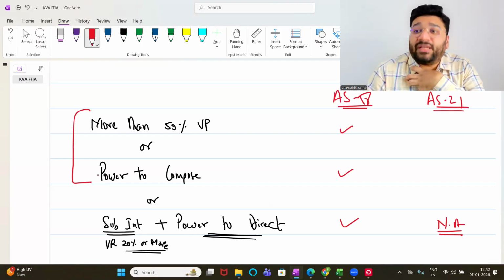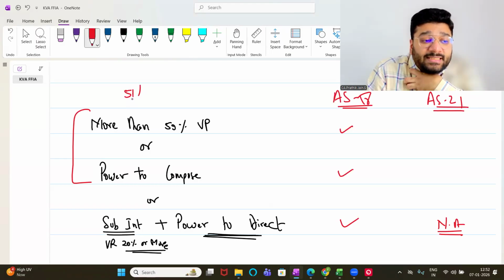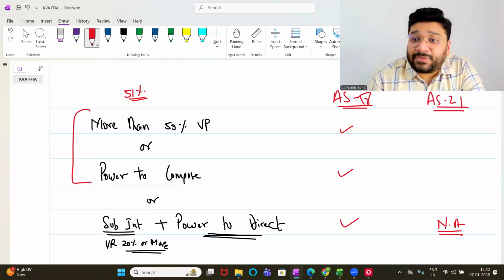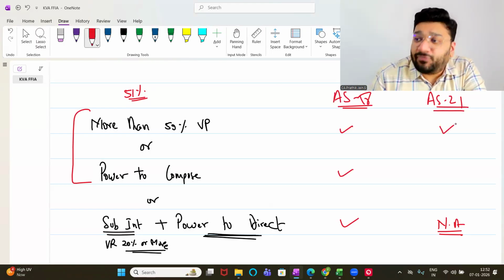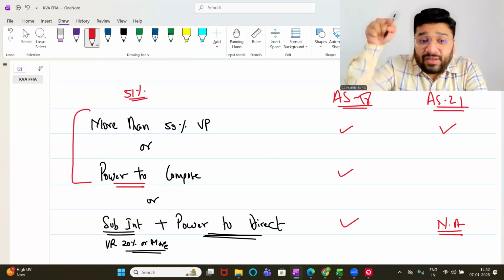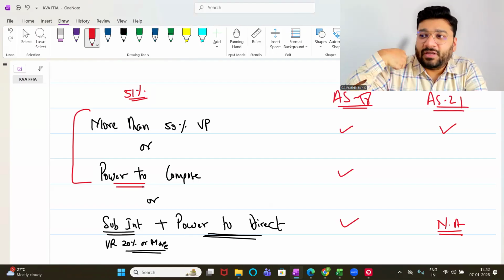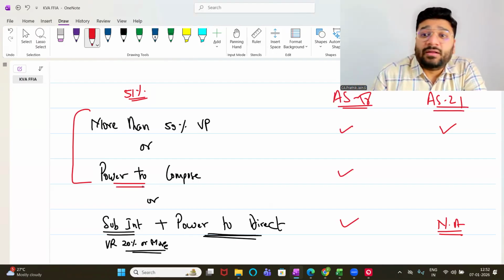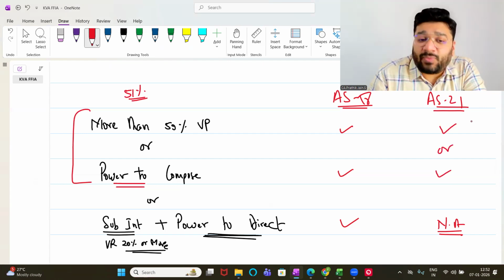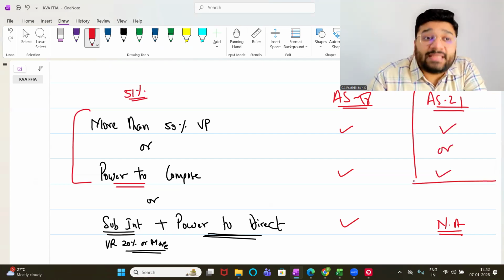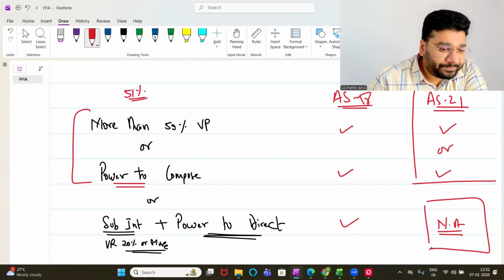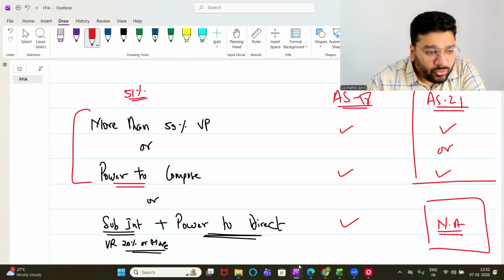If I am a company, Kalpavriksha Academy has got 51% stake in FFLA. So between Kalpavriksha Academy and FFLA, there is a relation of holding and subsidiary. Then AS 21 is applicable for you. Got it? Not got it? Or power to compose. FFLA's board of directors, who's controlling? I am controlling. From Kalpavriksha Academy, I am controlling the board of directors of FFLA. So if out of these two conditions, if any one is satisfied, AS 21 will come into picture, holding subsidiary will come into picture. Third condition is not applicable for AS 21. Okay, not okay? Anand people, okay, not okay?